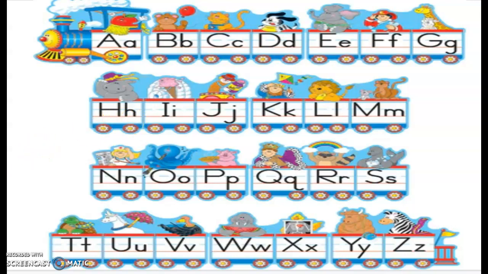So now children, what are we going to do today? We are going to do before and after alphabet. Again I am telling you, before means pehle, after means baad mein. Now which alphabet is this? J. Now what comes before J? J se pehle kya aata hai? I. And what comes after J? K. Okay?